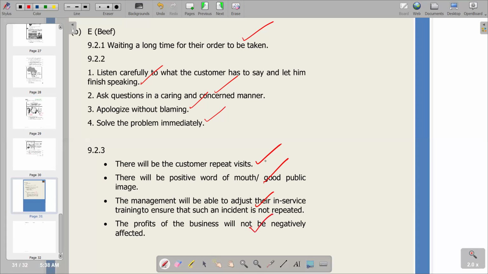So this is what we have on question 9 of the question paper that we are looking at. And remember, this is the last part of the tourism grade 11 question paper, that is question 9.